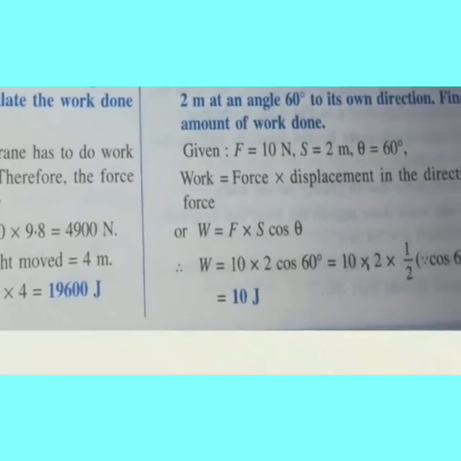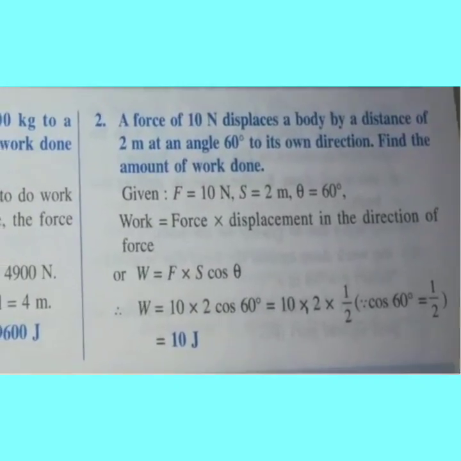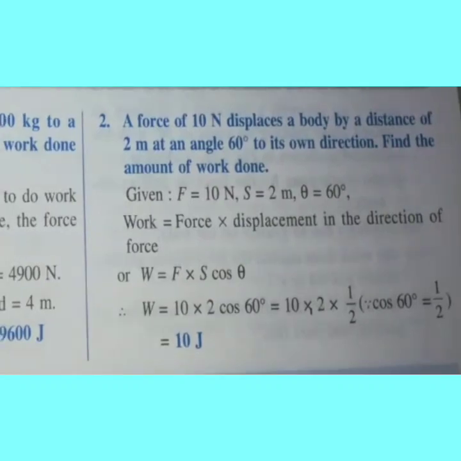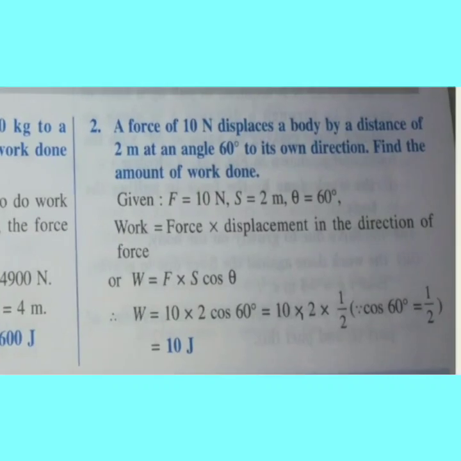Next problem: a force of 10 Newton displaces a body by a distance of 2 meter at an angle of 60 degree to its own direction. This phrase, to its own direction, means the displacement component is at 60 degree, S cos theta.